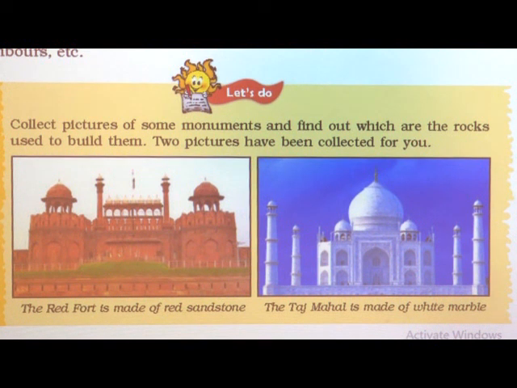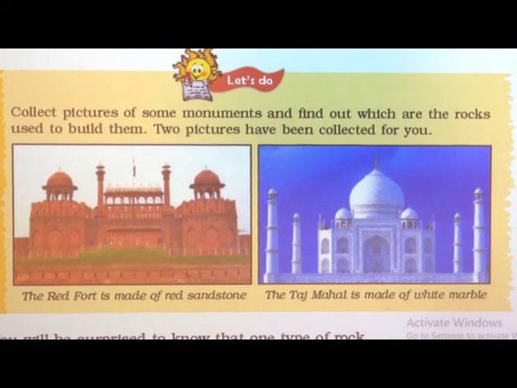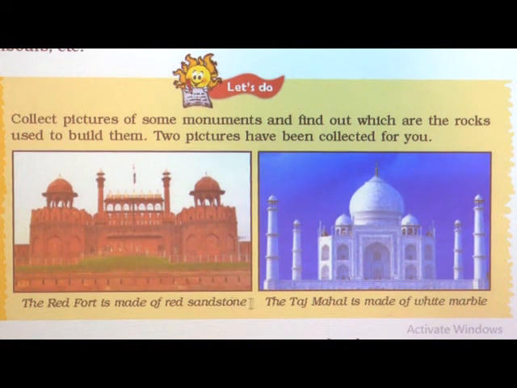On the other side you can see the picture of the Taj Mahal. What color is it? Can you tell? Have you seen it? Okay, this is the picture of the Taj Mahal and it is made up of white marble. So you can see this children. These are the pictures of these monuments and you can find out which rock was used to build them. Here they have given the information that the Red Fort was made up of red sandstone and the Taj Mahal is made up of white marble.